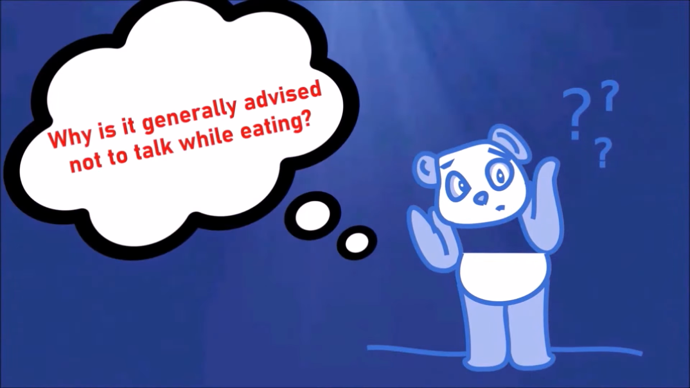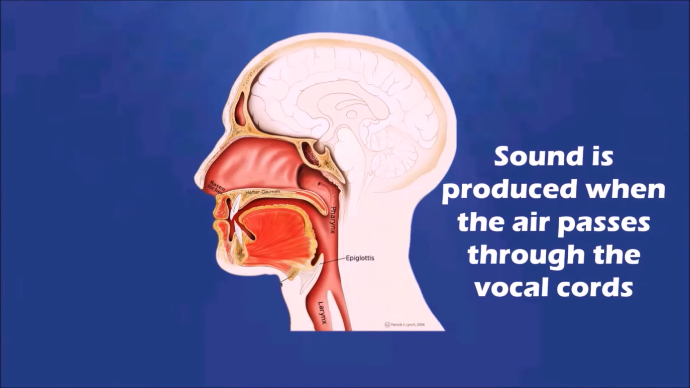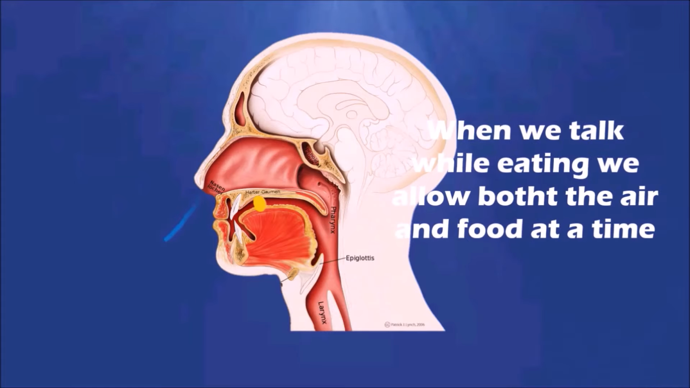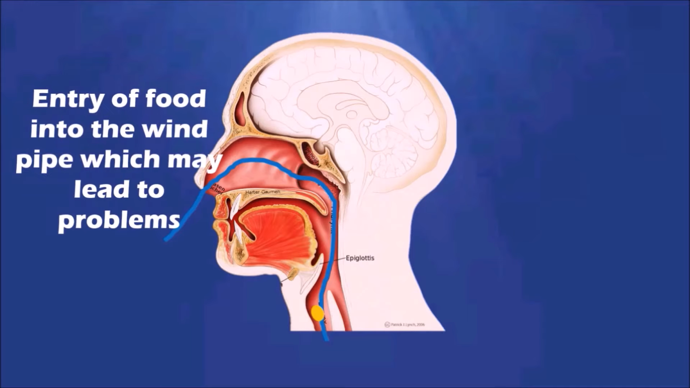And why is it generally advised not to talk while eating? Because the sound is produced when the air passes through the vocal cords. When we talk while eating, we allow both the food and air at the same time. There is a possibility for entry of food into the windpipe, which may lead to death or other problems.